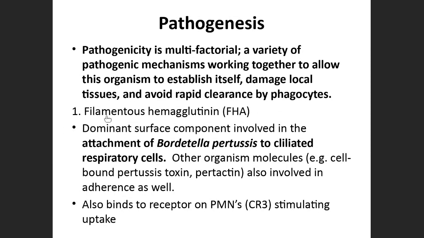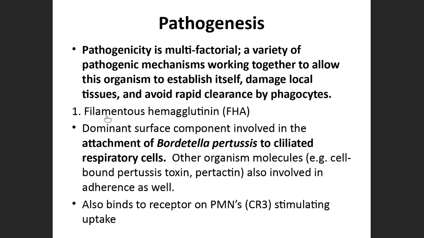Starting with filamentous hemagglutinin. Filamentous hemagglutinin is nothing but a surface component of the bacteria. In the next slide, I'll show you the picture of it. This filamentous hemagglutinin mainly acts by attaching the bacteria to the respiratory epithelial cells, which are ciliated epithelial cells.